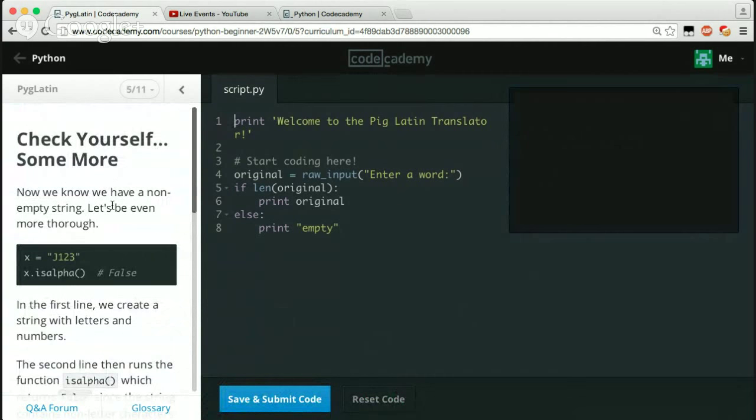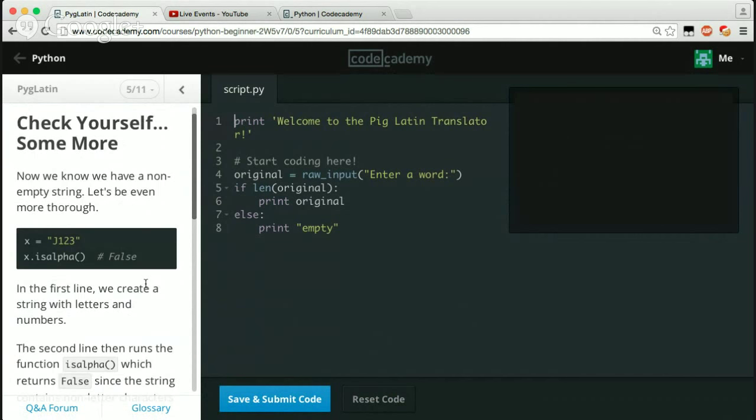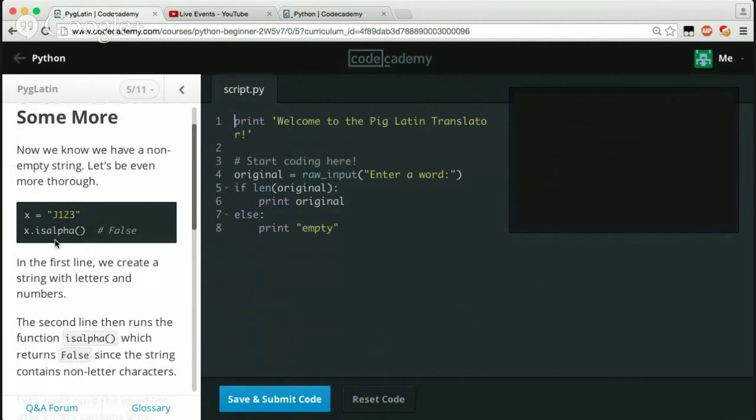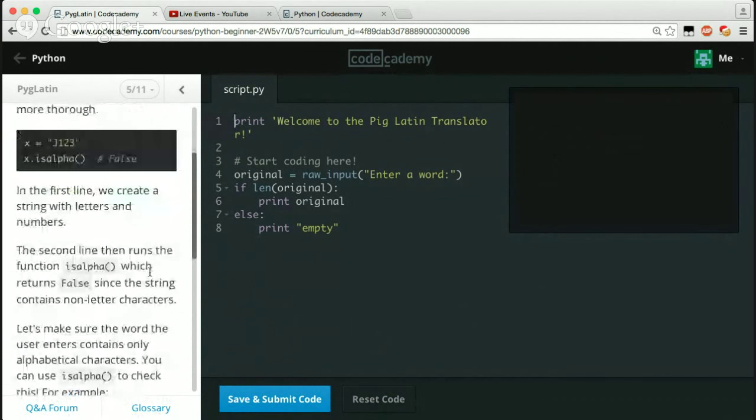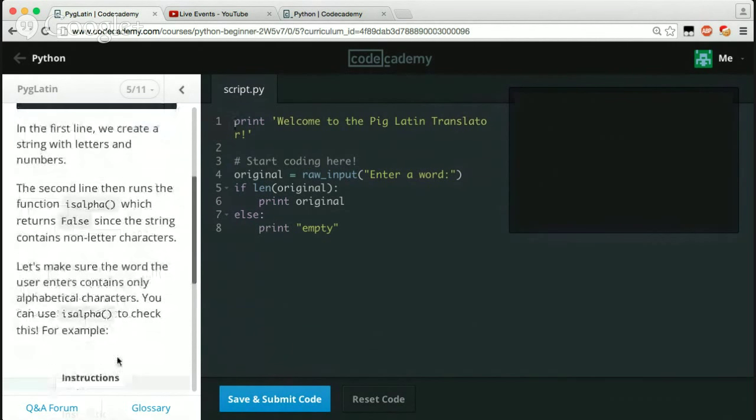Check yourself some more. Now we know we have a non-empty string. Let's be even more thorough. x = 'J123', x.isalpha() returns false. In the first line, we create a string with letters and numbers. The second line runs the function isalpha, which returns false since the string contains non-letter characters. Let's make sure the word the user enters contains only alphabetical characters. You can use isalpha to check.